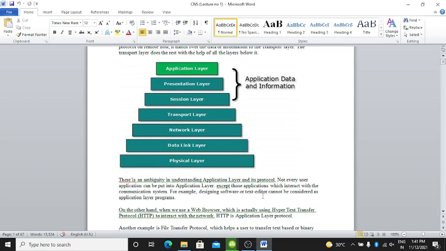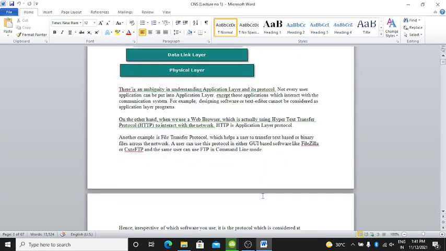For example, designing software or a text editor cannot be considered as an application layer program. On the other hand, when we use the web browser, which is actually using the hypertext transfer protocol HTTP to interact with the network, HTTP is the application layer protocol.